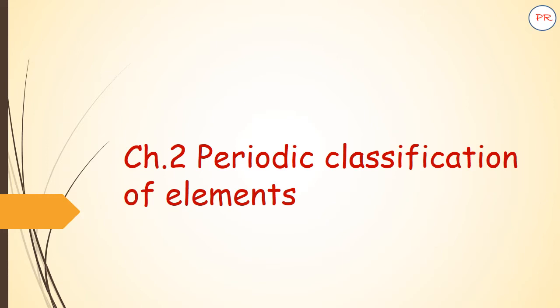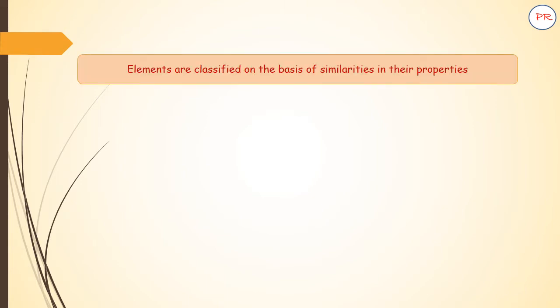Hello students, today we are going to discuss chapter 2 from Science 1, periodic classification of elements. Initially we are going to have a revision and then we'll discuss some multiple choice questions. See, there are total 118 elements and these elements are classified on the basis of their properties.